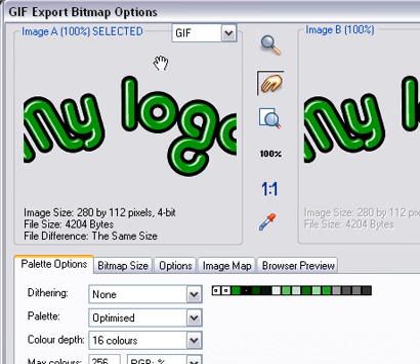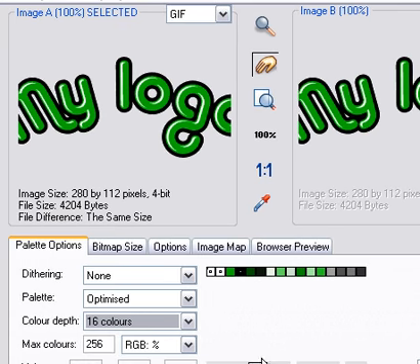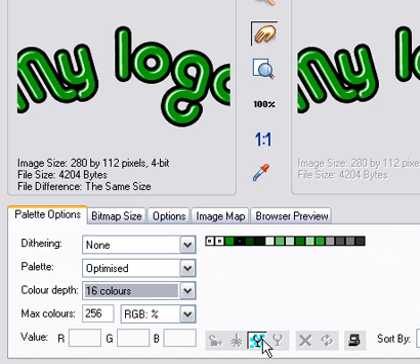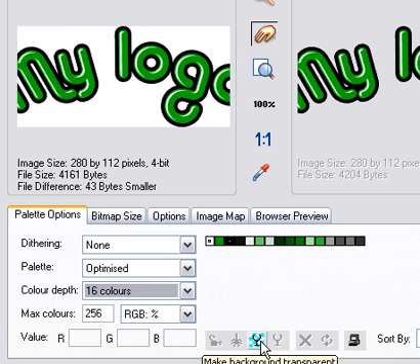And there's the export bitmap options. I want to export this one as a transparent, and to export it as a transparent you have to click this button down here, make background transparent. You can see there it's now gone white.